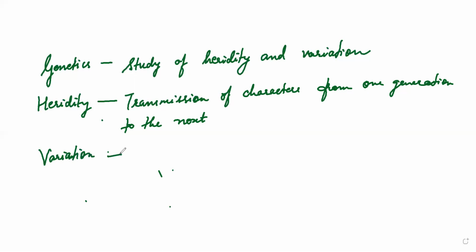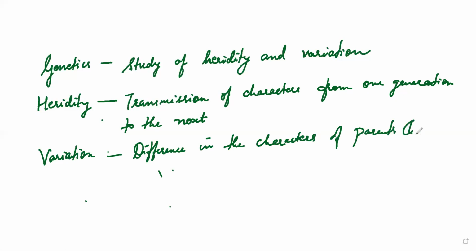Variation is the difference in the characters of the parents and offspring. An example: consider parents, mother and father, having black eyes. It's not necessary that the child also has black eyes. It may be blue, green, or anything. So that is variation.